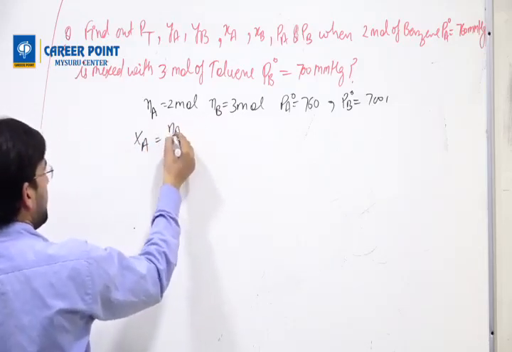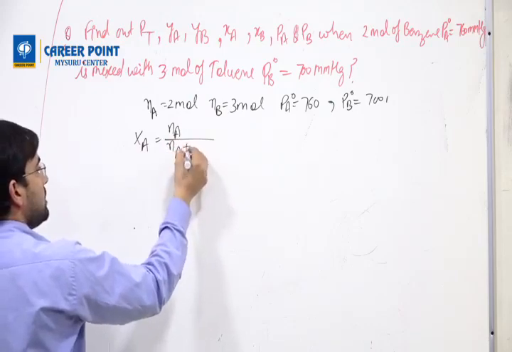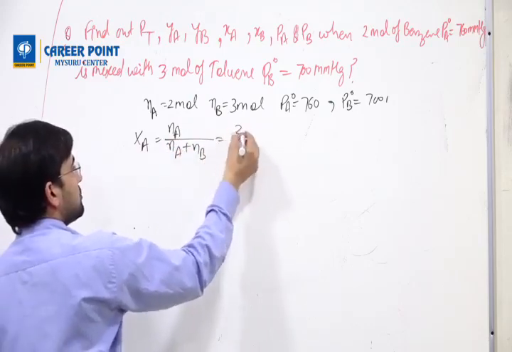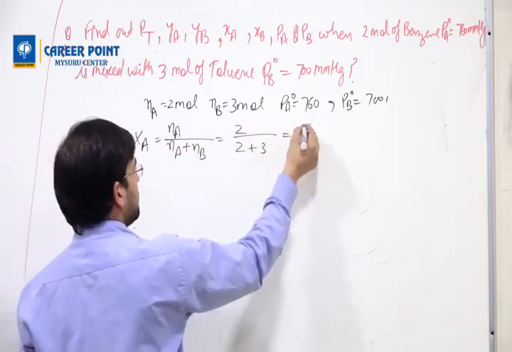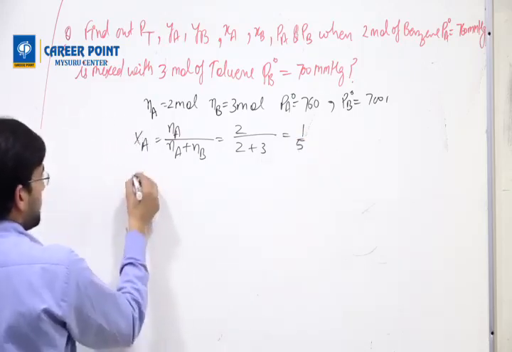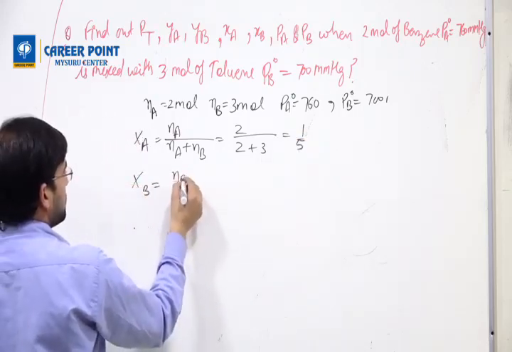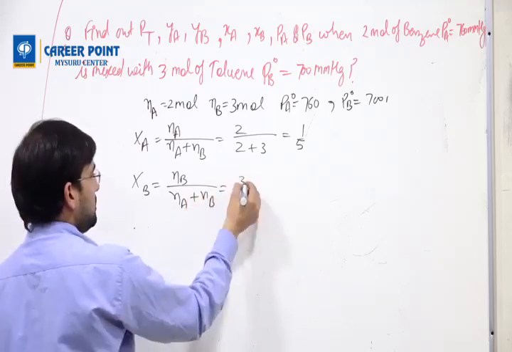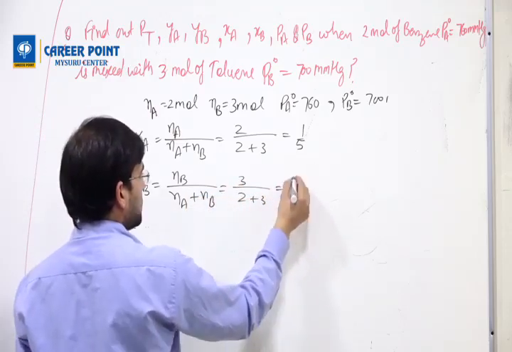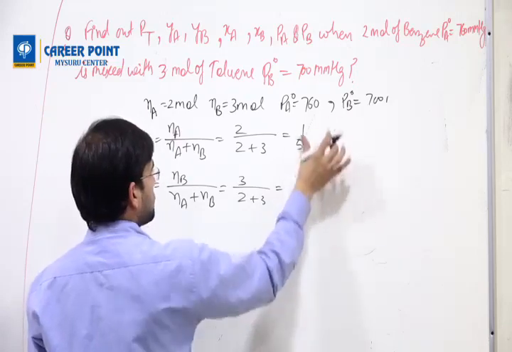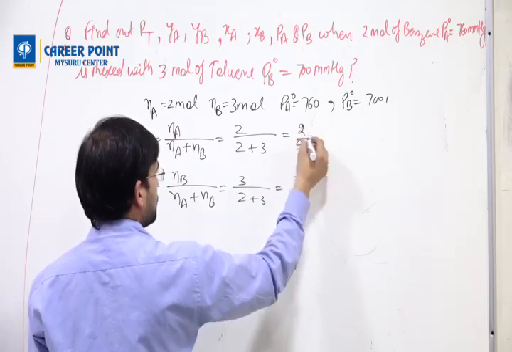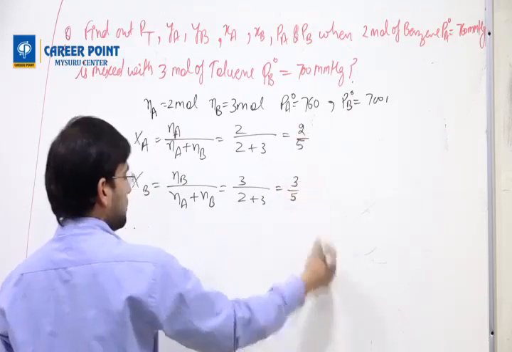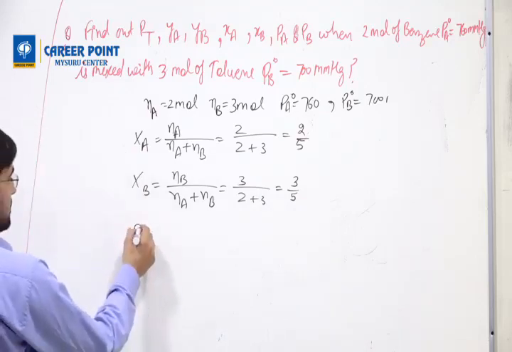Xa is Na by Na plus Nb, so 2 by 2 plus 3, which is 2 by 5. How do I calculate Xb? Nb by Na plus Nb, 3 by 2 plus 3, which is 3 by 5.